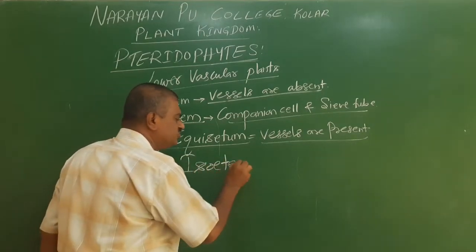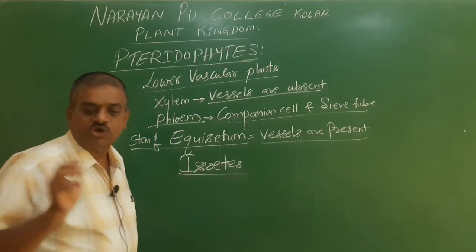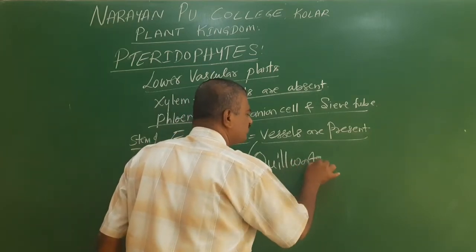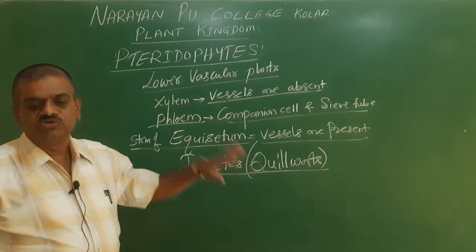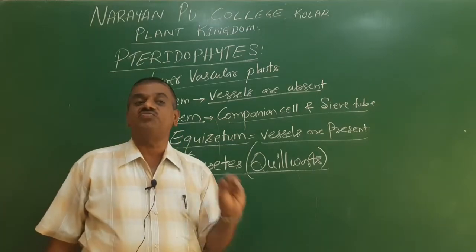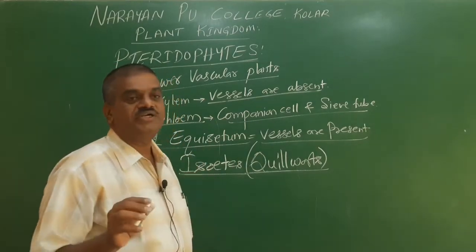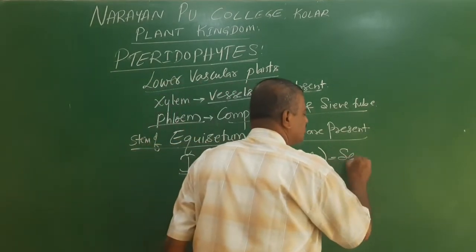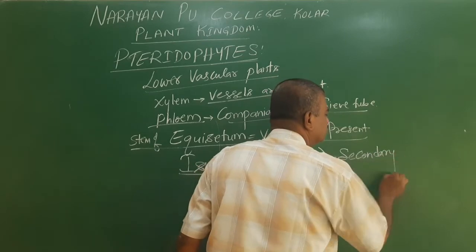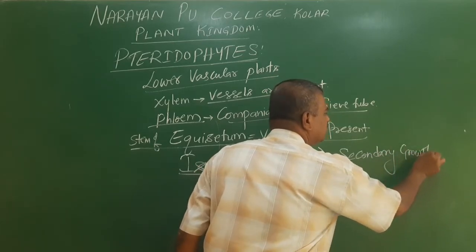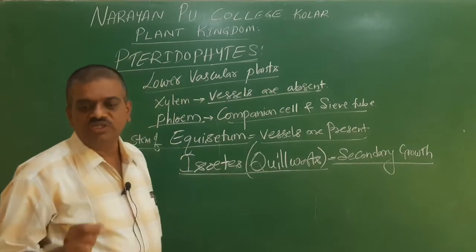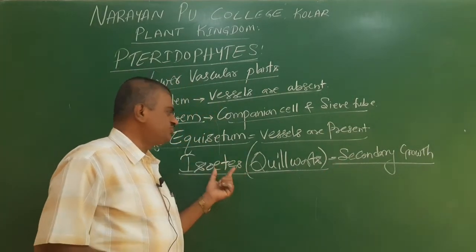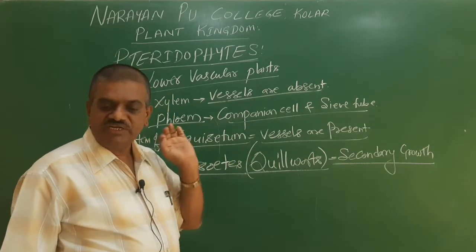The other example is Isoetes, also called quillworts. In this there is a presence of secondary growth. Normally pteridophytes do not have secondary growth, but in Isoetes there is secondary growth. Secondary growth is nothing but growth in girth, growth in the diameter.